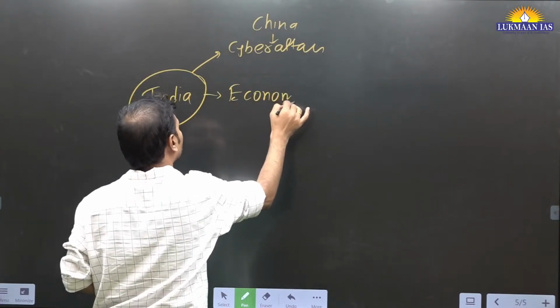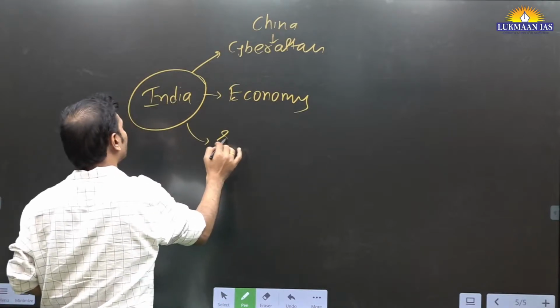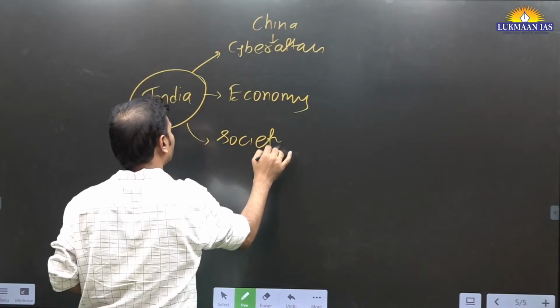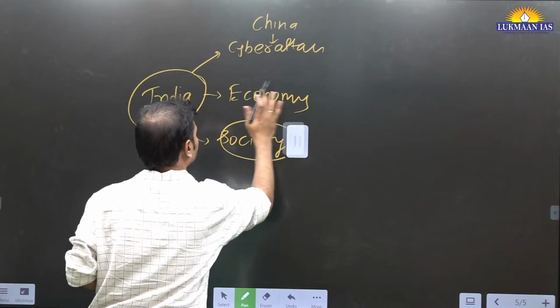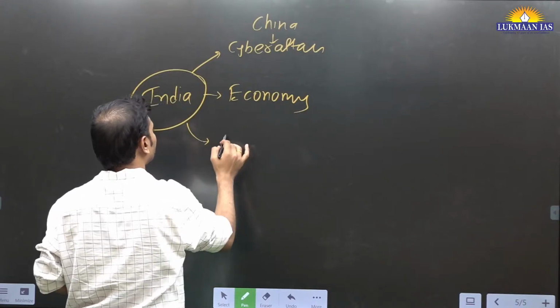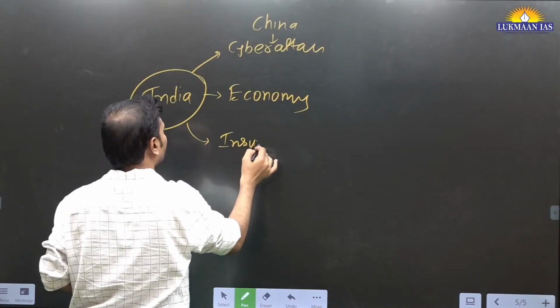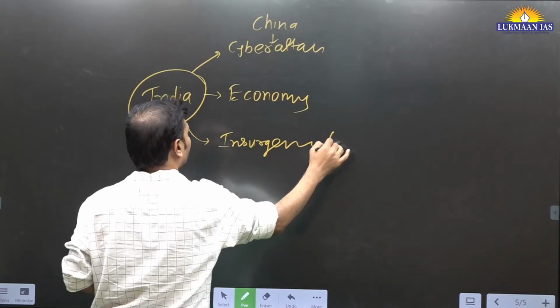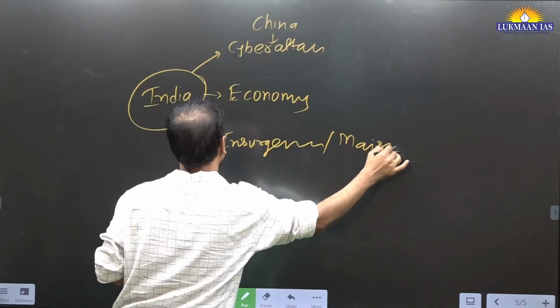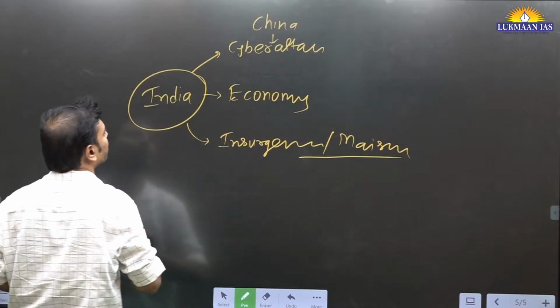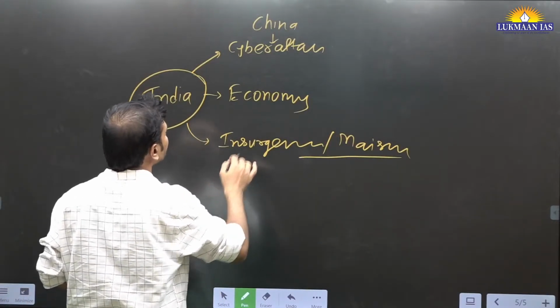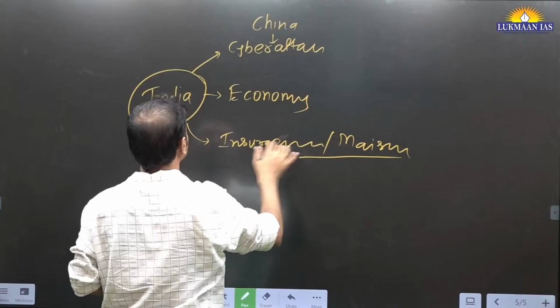Economy. Then society, or instead of society we can write here insurgency, or Maoism, Naxalism, this philosophy. Okay, then thereafter cyber attacks, economy, this aspect is there.